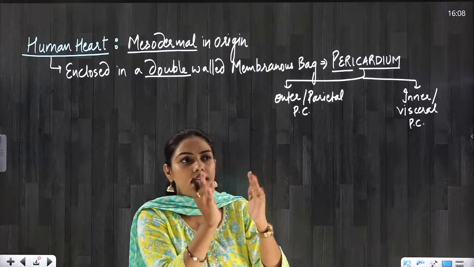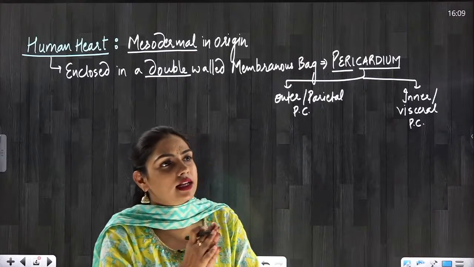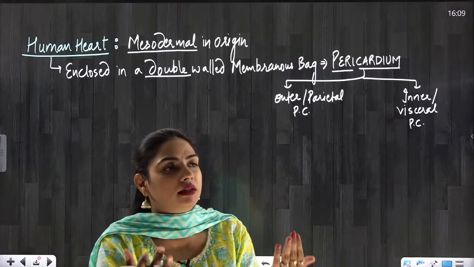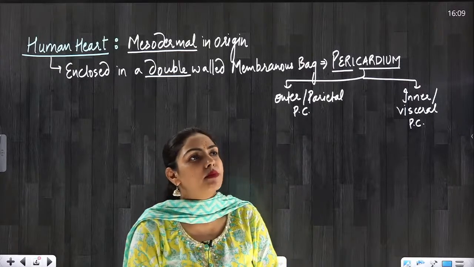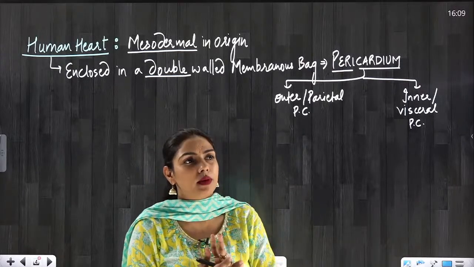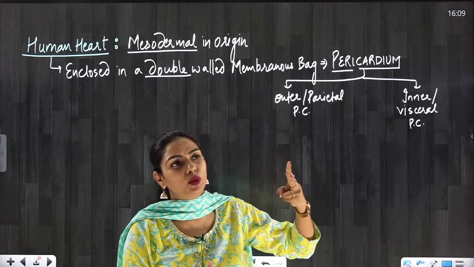Okay, parietal is the outer one and visceral is the inner one. Yes, Shweta, lungs are protected by the rib cage, but inside that, lungs are surrounded by the pleural membranes also, and there are two pleural membranes just like two pericardiums.